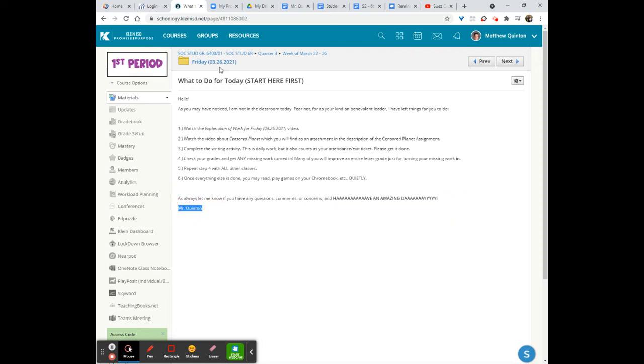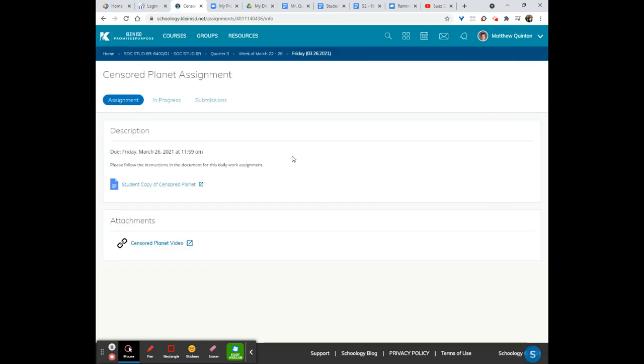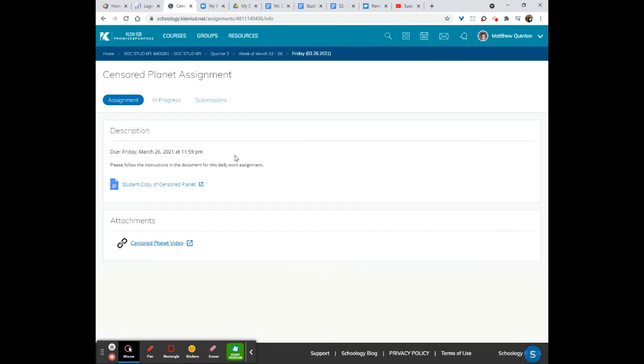So let's take a quick look here at the assignment itself. The Censored Planet assignment is basically going to be following the instructions in the document for the daily work assignment. There's your Censored Planet video. You're going to click there so that you can go to YouTube and watch the video. Captions are already turned on for those who need captions.